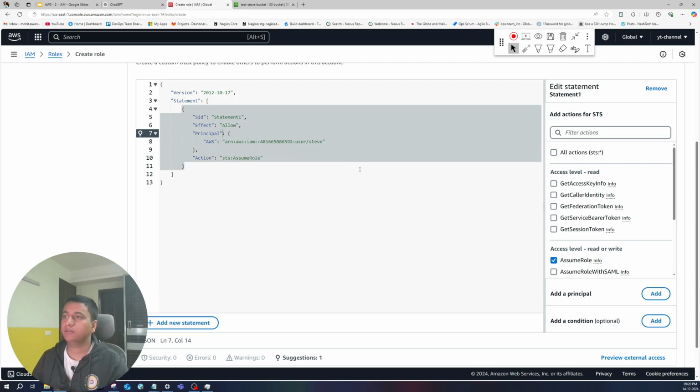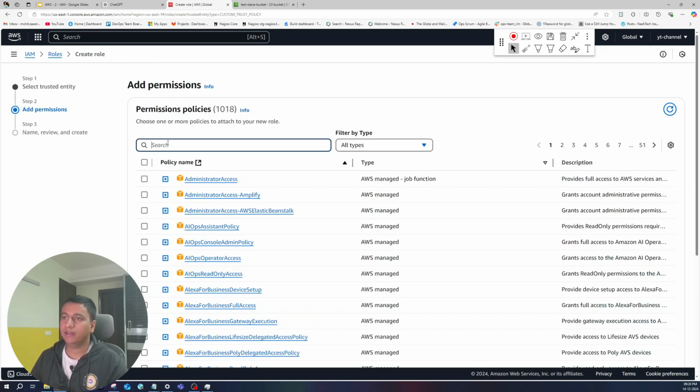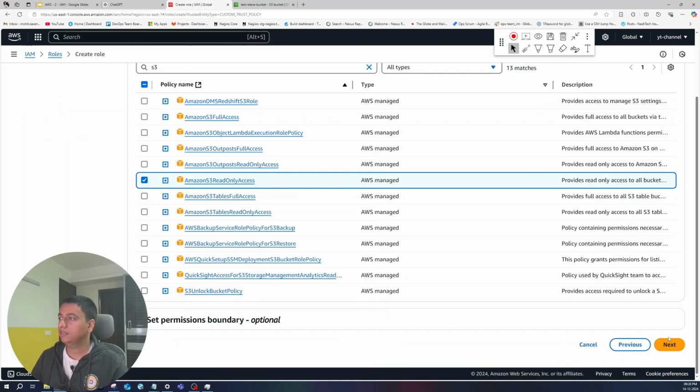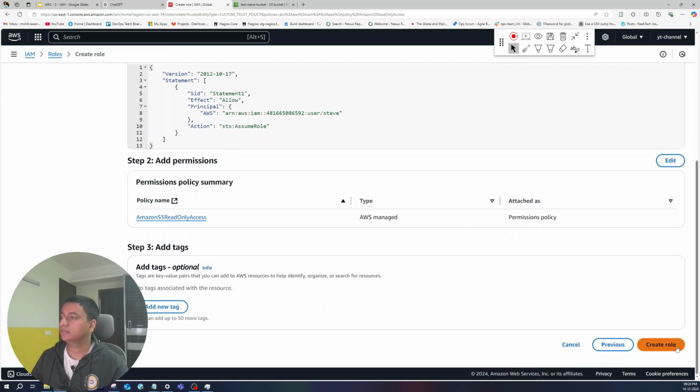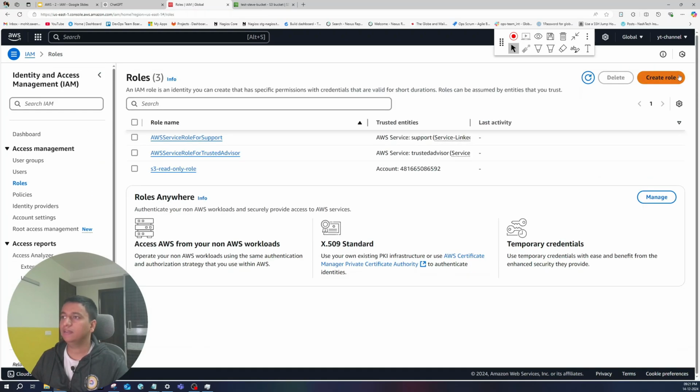Let's add that principal and click on next, and let's again assign that same read-only policy. Click on next. Let's give it a meaningful name: S3 read-only role, and let's click on create role. So the role has been created.